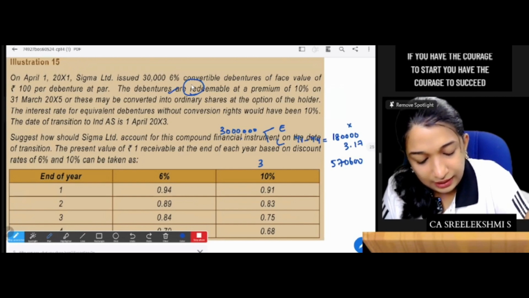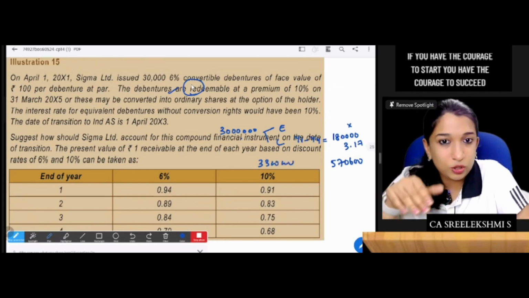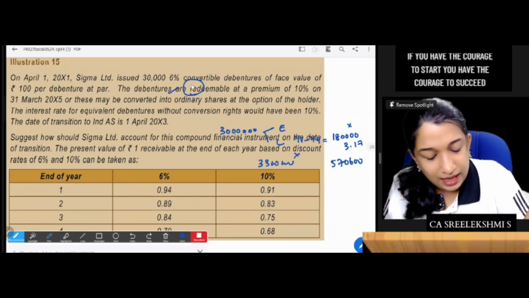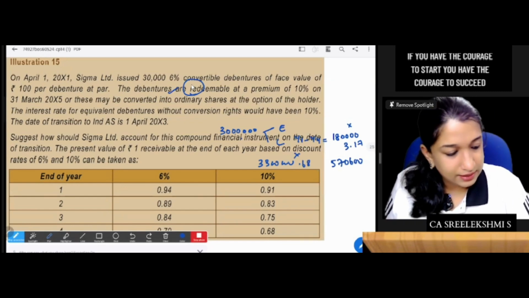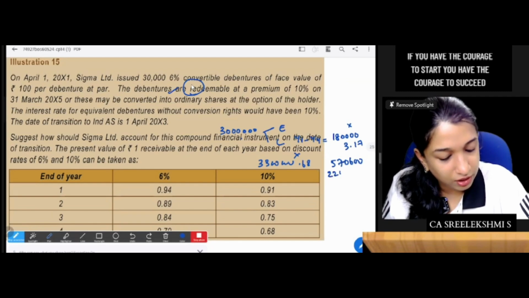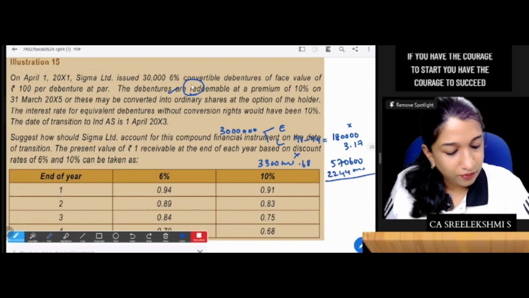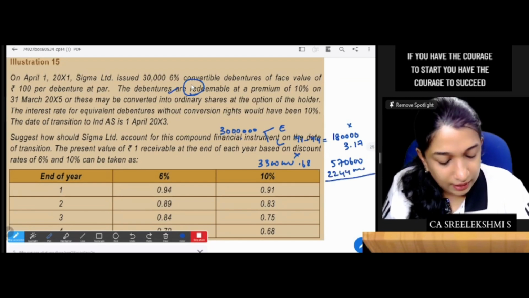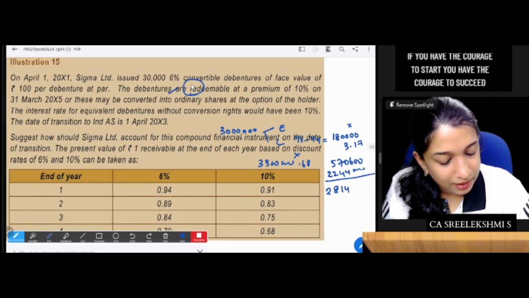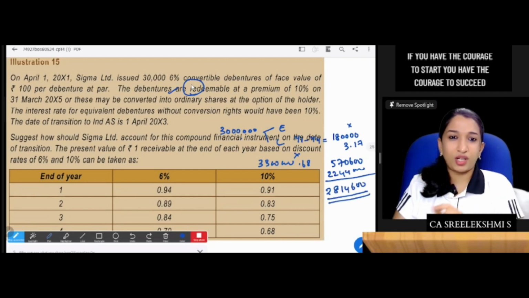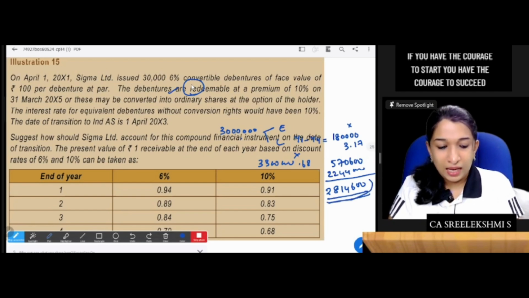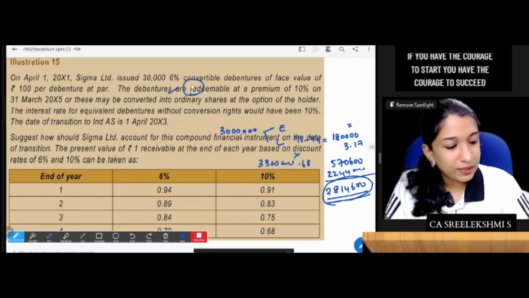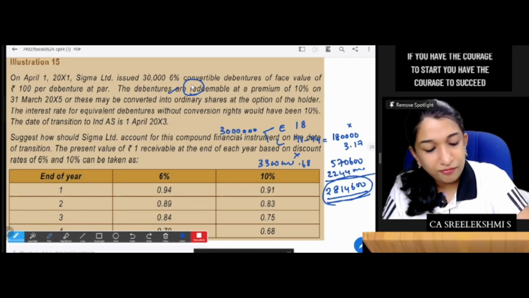So 33 lakhs. Paying 30 lakhs is not enough, you need to pay 33 lakhs. 33 lakhs into 0.68, that is 22 lakh 44,000. So fine. Initially, your liability is 28 lakh 14,600. Yes or no? Initially, the liability is 28 lakh 14,600. And how much would be equity? Equity is 1,85,400.